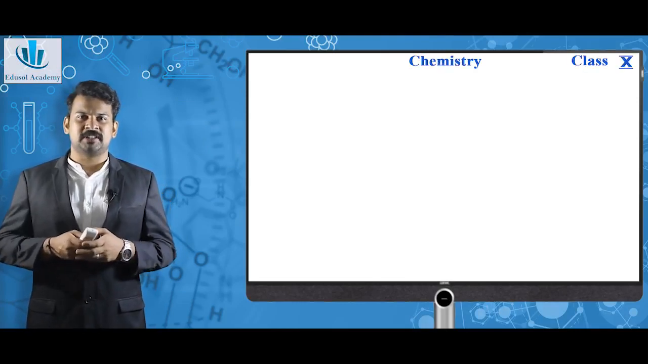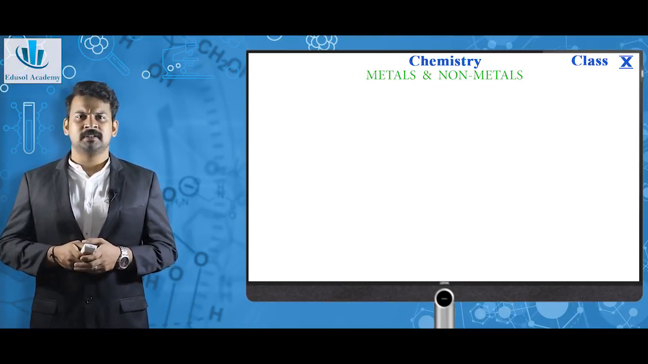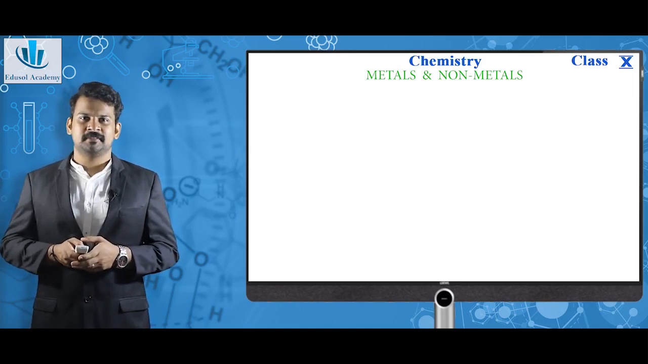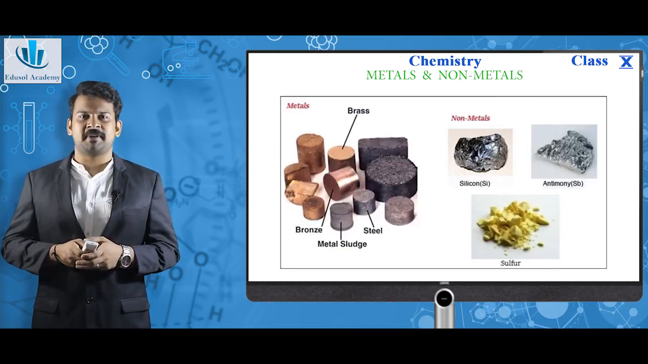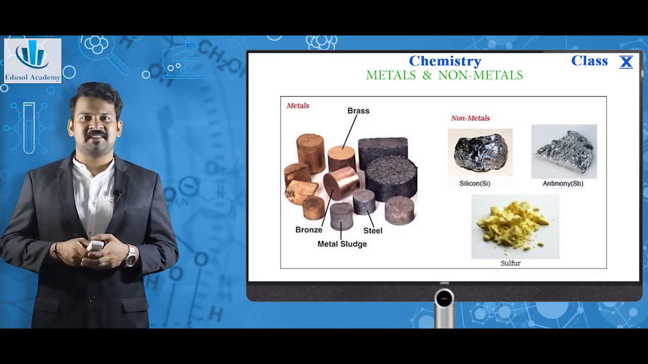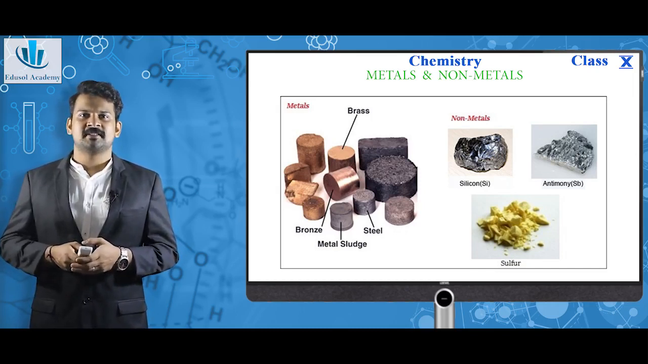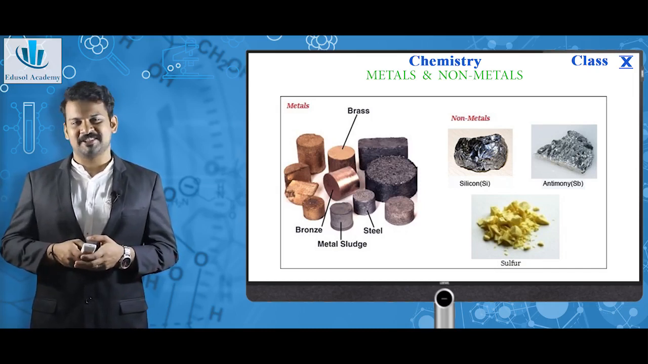Today we are going to deal with the chapter Metals and Nonmetals. We are familiar with an infinite number of metals and nonmetals in our daily life. As you can see here, there are different types of nonmetals and metals that occur in nature. A few of them are brass, copper, steel, which comprise the metals. Among nonmetals, they are silicon, sulfur, iodine, graphite, etc.